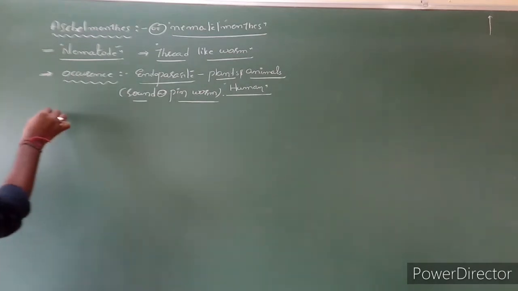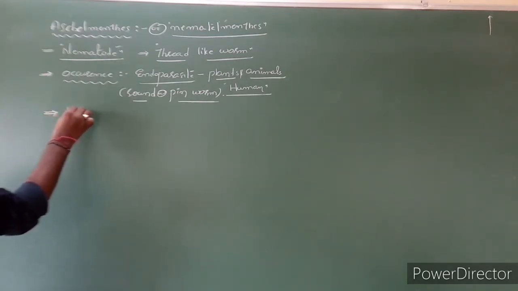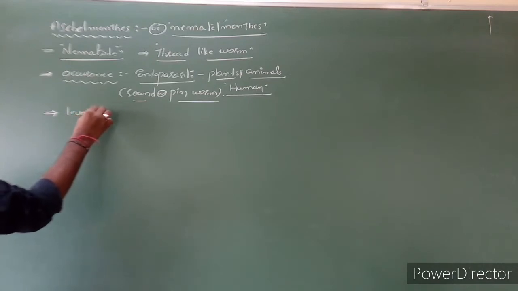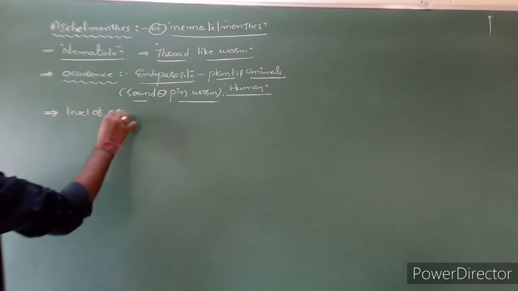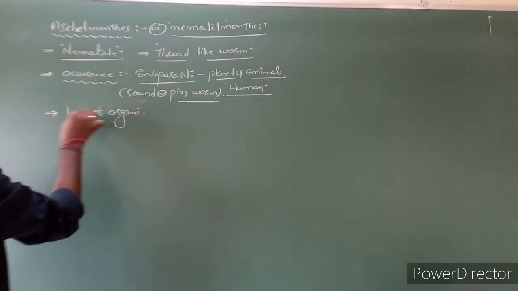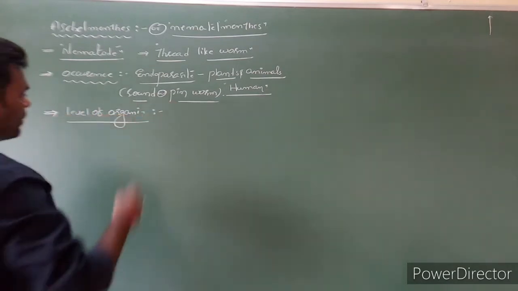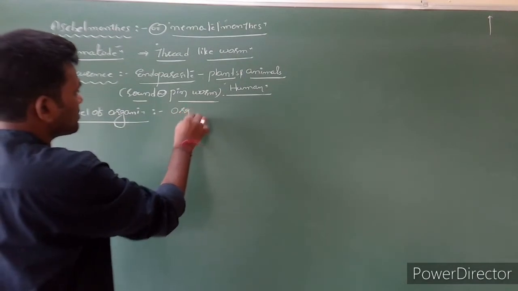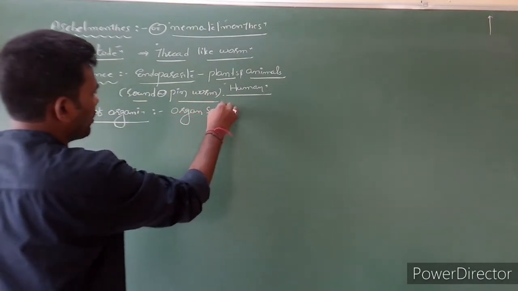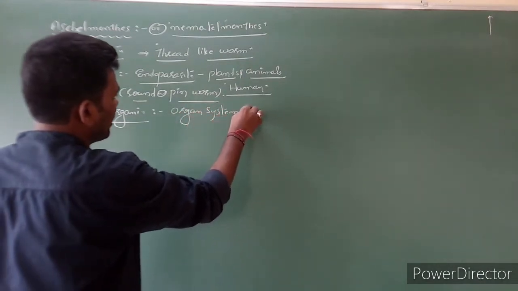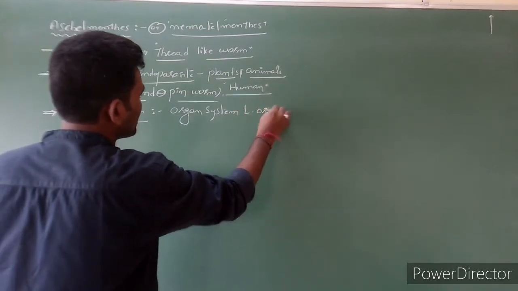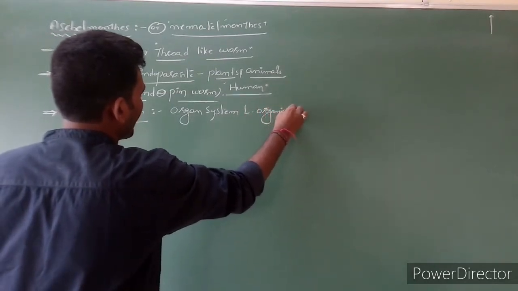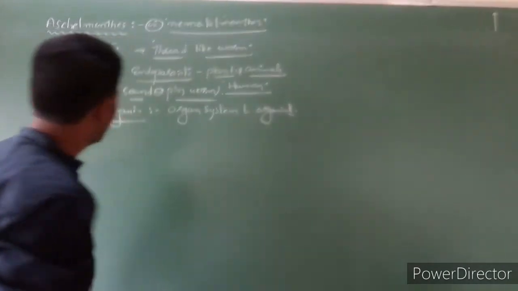Next, level of organization. The level of organization is organ system level. Clear?